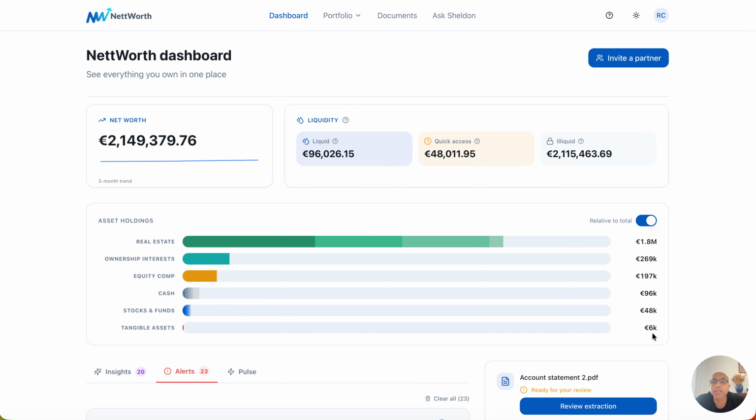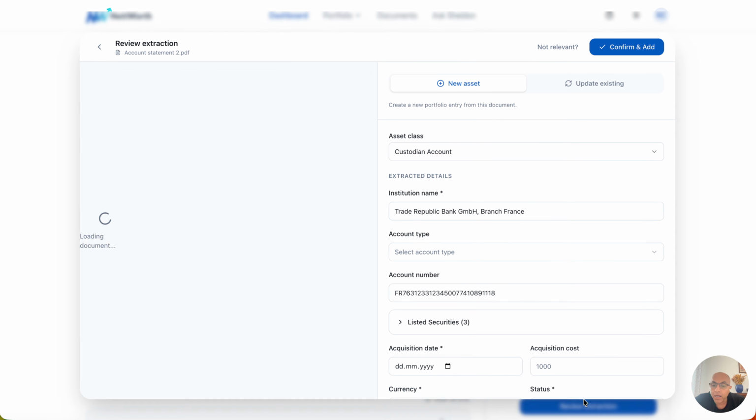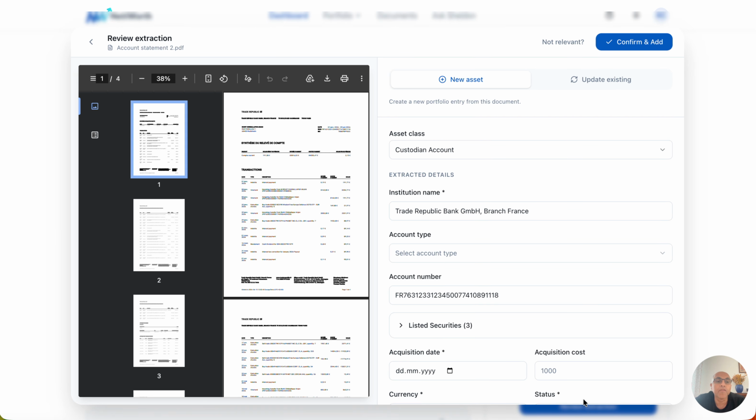Now, if you remember, I spoke to you about the fact that keeping numbers up to date is a major job. We've basically taken that problem away. Now, you don't need to go in and update forms or spreadsheets anymore. As and when you have a development that changes anything, it could be an invoice for a maintenance job that you performed on an asset, a new purchase that you've made, a brokerage or a bank statement, whatever it is, if it comes into your email box, you can simply forward it to a dedicated mailbox that we give you, and our AI just parses all of the information that is in it.